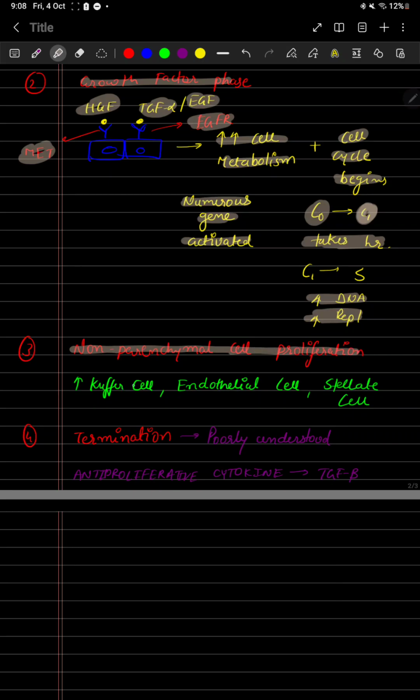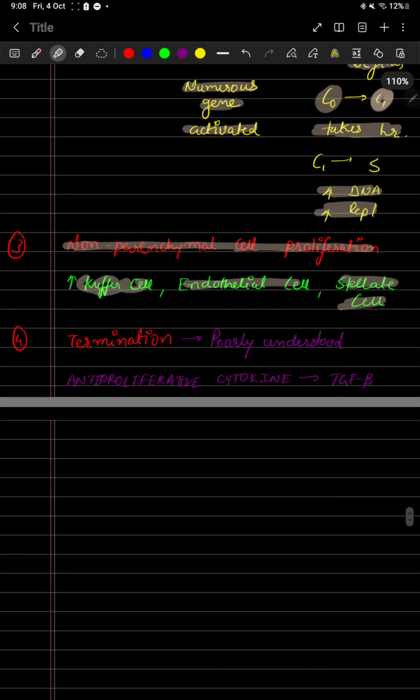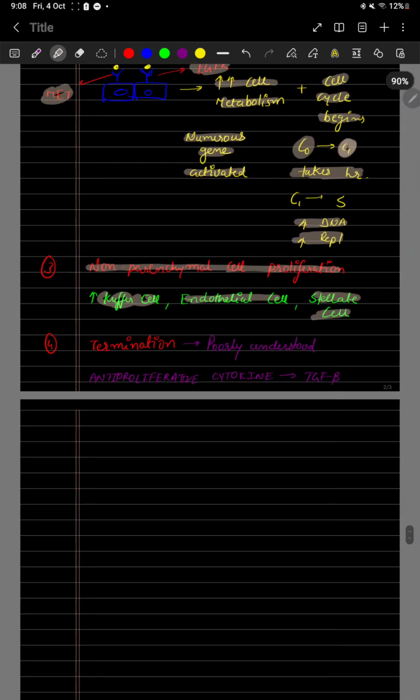Then, whenever hepatocytes are fully developed, comes non-parenchymal cell proliferation. So what are the non-parenchymal cells in the liver? They are Kupffer cells, endothelial cells, and stellate cells. They also undergo repeated divisions. Then comes the termination phase.